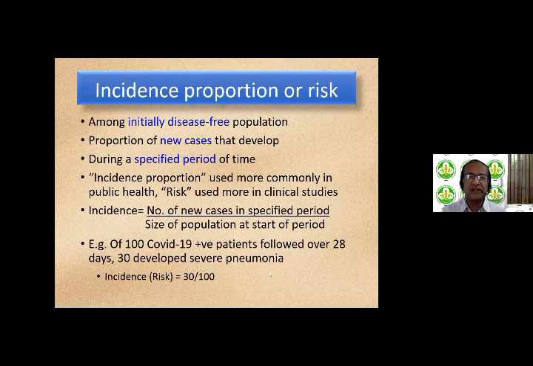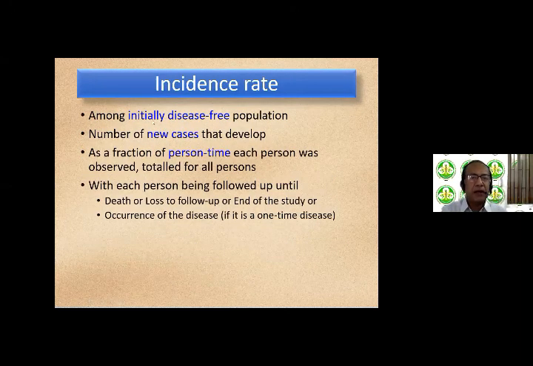Okay, so what is incidence rate? Among an initially disease-free population, the number of new cases that develop, so far it is the same, right? But here lies the difference. It is expressed as a fraction of person time each person was observed, totaled for all persons. That means different persons may have been observed for different lengths of time. You are totaling up all those lengths of time of each individual person, and that total becomes your denominator. So there is a time factor now in the denominator.